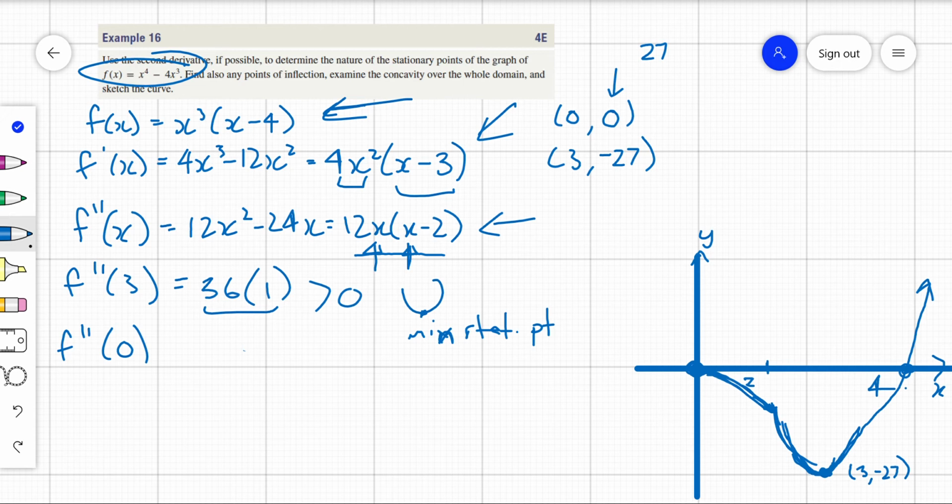So it looks like at 0 it's going to be a maximum turning point, but we really need to check that. Now, if I put 0 in there, I'll get 0. So no, it's not a maximum turning point. So what could it be then?